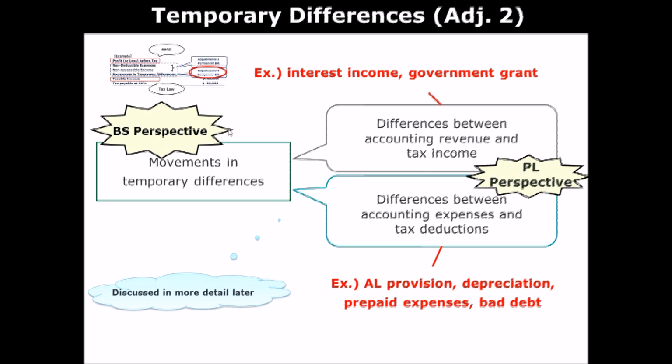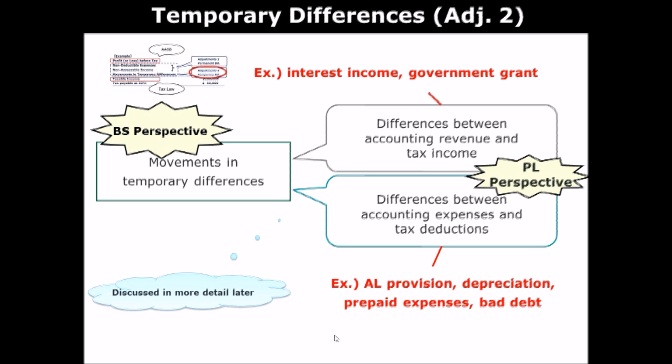So the next adjustment is temporary difference. Okay? So there is a reason for why this is called temporary difference. Temporary. Okay? So it's just temporary, transient. All right? So let's look at the first box here. So difference between accounting revenue and tax income, that's one component of it. For example, interest income. Okay?